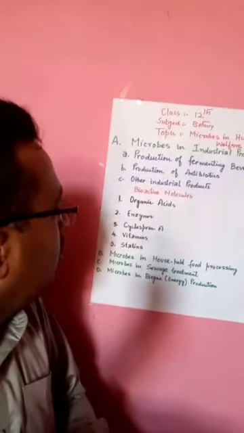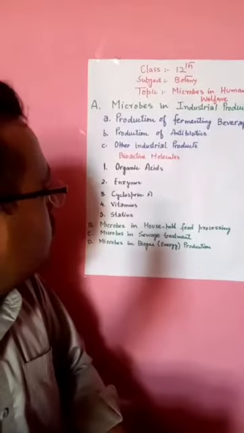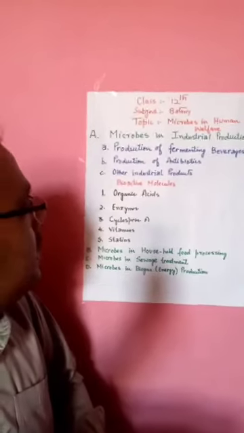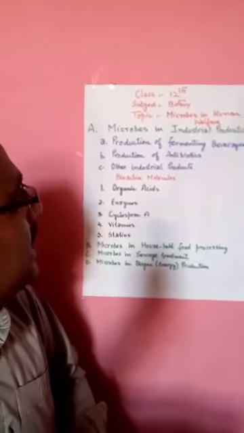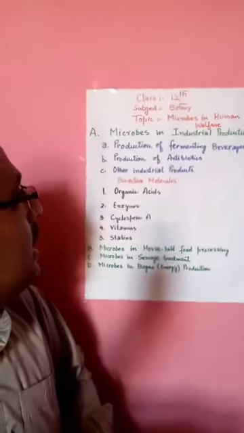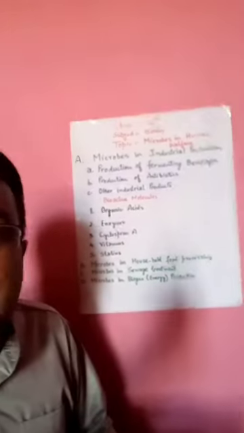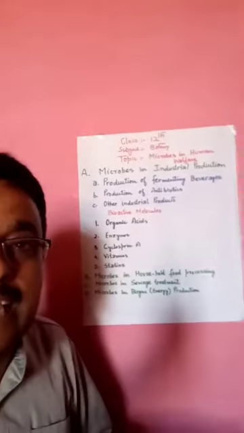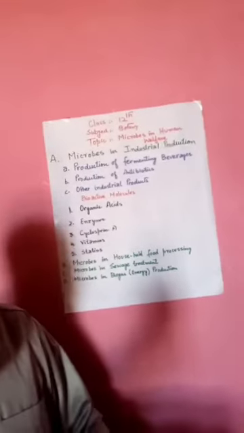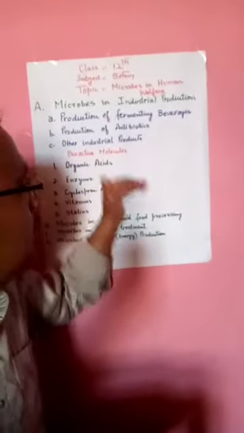What are the various organic acids? What is the source of those organic acids, and what is the use of those organic acids which can be isolated and synthesized in industries? First one is lactic acid. The source of lactic acid is Lactobacillus bulgaris, and this lactic acid is used in the curdling of milk.